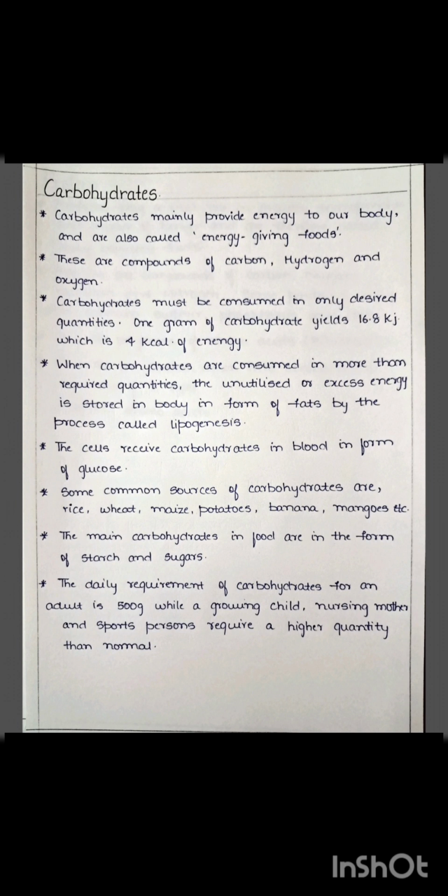The cells receive carbohydrates in the blood in the form of glucose. Have you ever seen a person who faints, and people first say, let's give glucose water to him? Usually when we consume carbohydrates, they have to get into the body and be converted into glucose, and obviously this takes a long time.